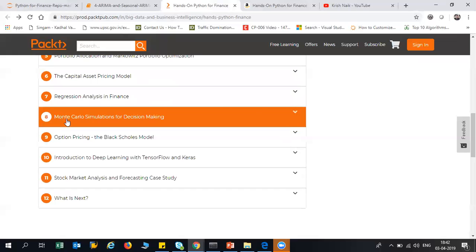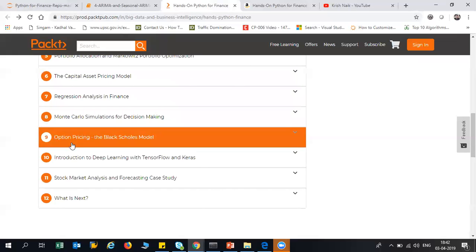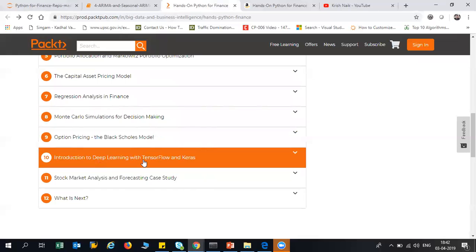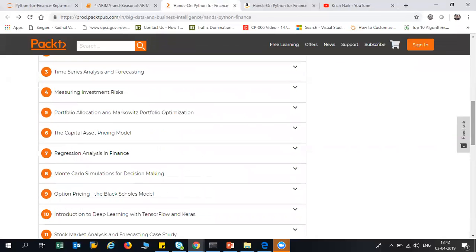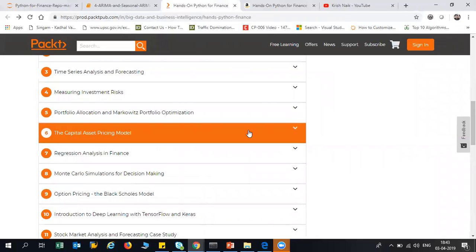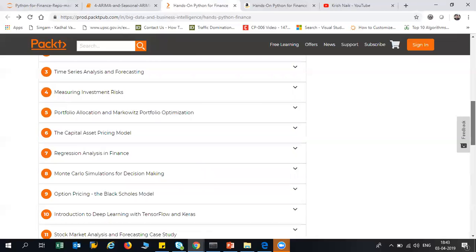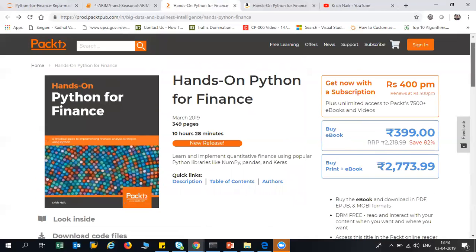I've also included some important chapters like Monte Carlo simulation and option pricing. And then we have started with deep learning with TensorFlow and Keras. I've included both TensorFlow and Keras. And after that, we have done a lot of use cases on stock market analysis and forecasting case studies. So in all these chapters, I have included at least 2 use cases which will give you an idea about what we are actually doing. And I have included important topics like ARIMA and Monte Carlo simulation. And I guess, guys, this is the best book to learn finance.